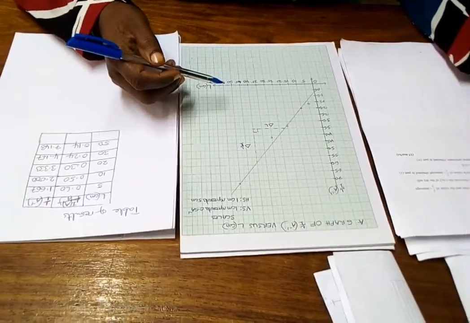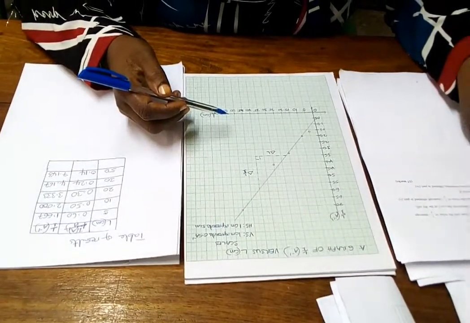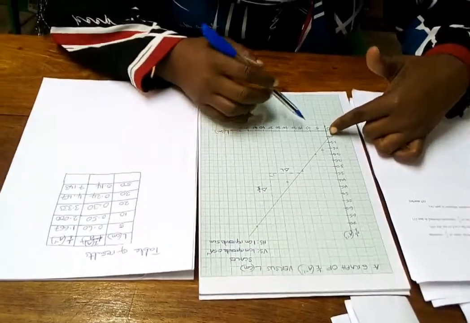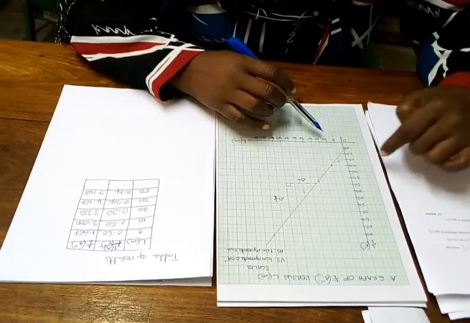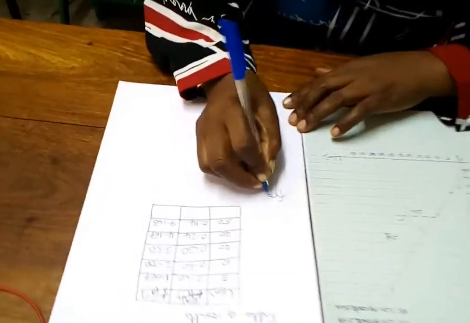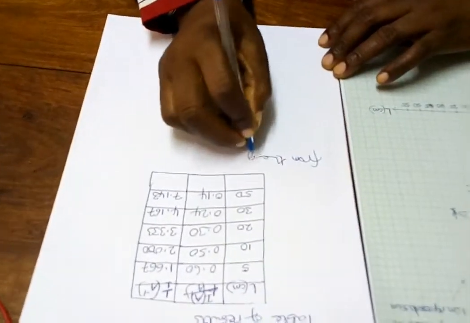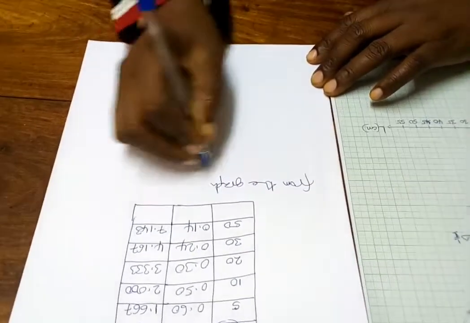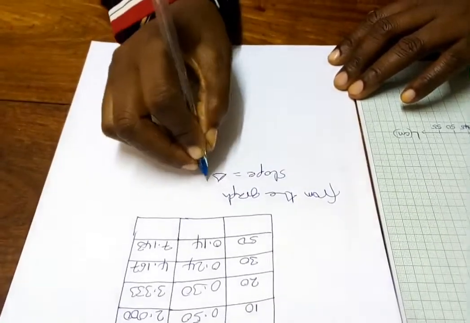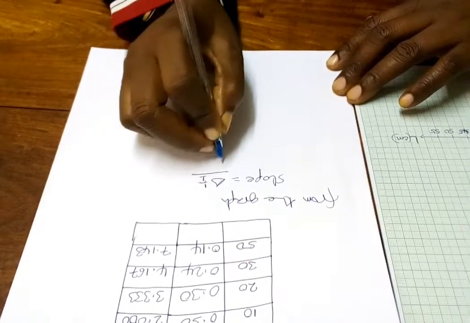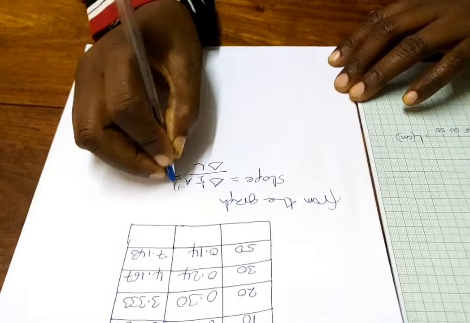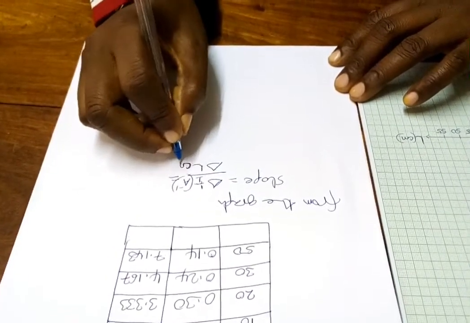Question number 2 says to plot the graph, then determine the slope of the graph, the y-intercept, and the 1 over I intercept. From the graph, the slope is given by the change in 1 over I divided by the change in L. 1 over I is in per ampere, L in centimeter.